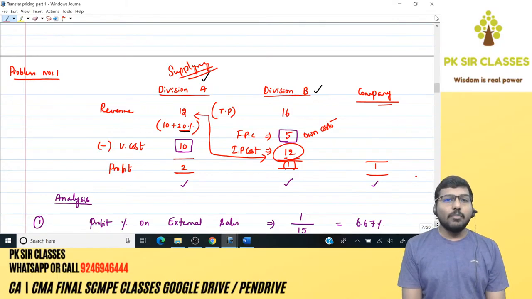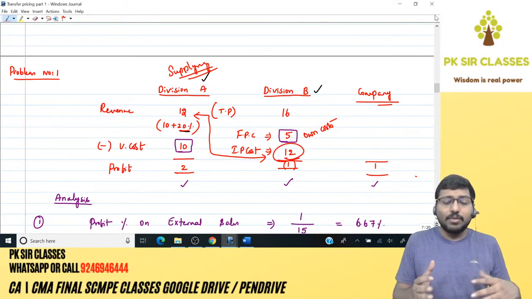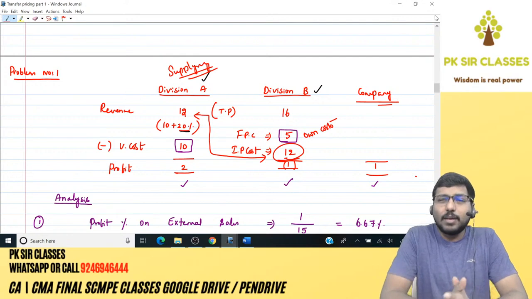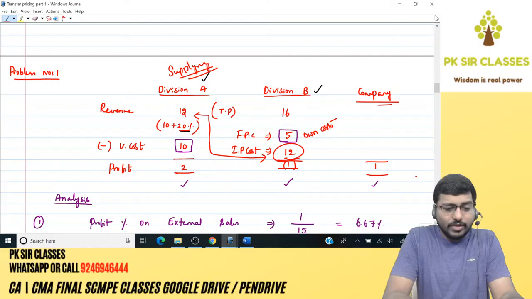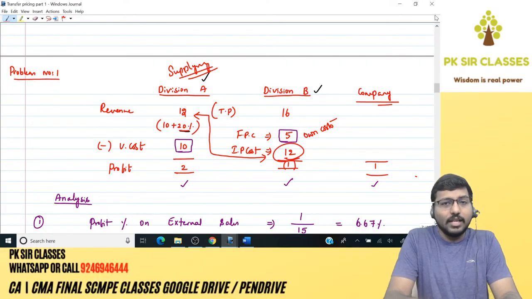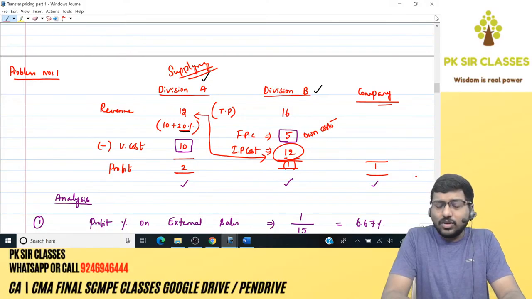Guys, understand another important thing. Every chapter has its own nature. For example, in a chapter called decision making, the nature of the chapter is such that first we need to learn all the concepts and only then can we solve problems. Next, there is a chapter called standard costing. It also goes by the same logic. Most of the concepts will be learned at the beginning itself and only then will we jump into problems.